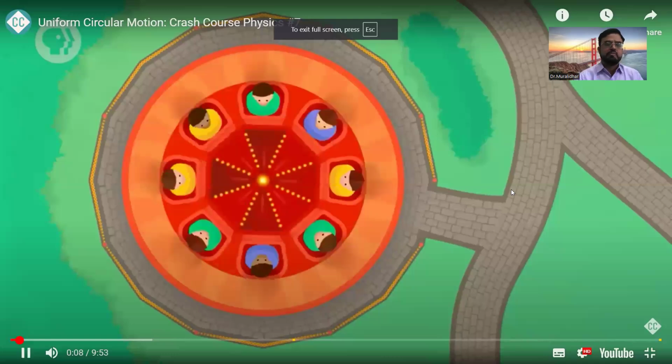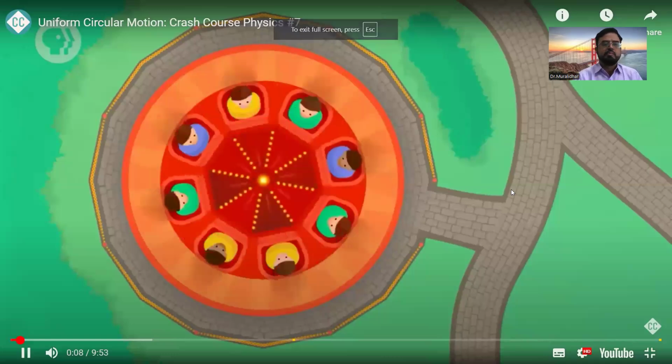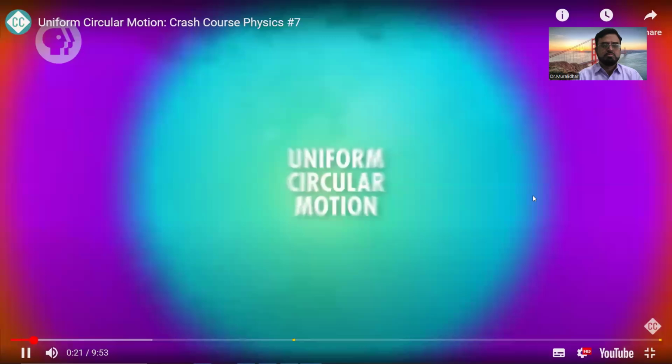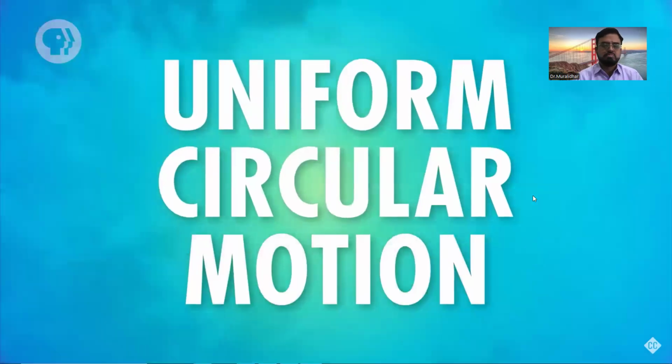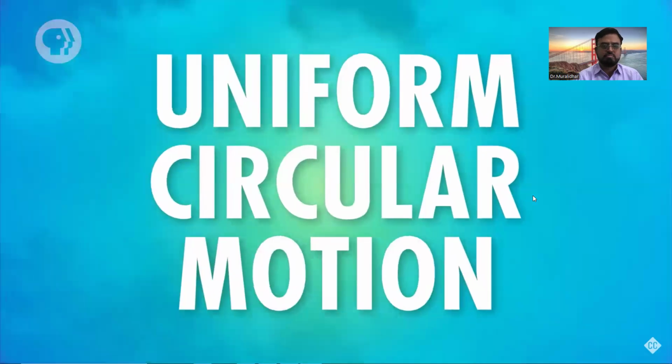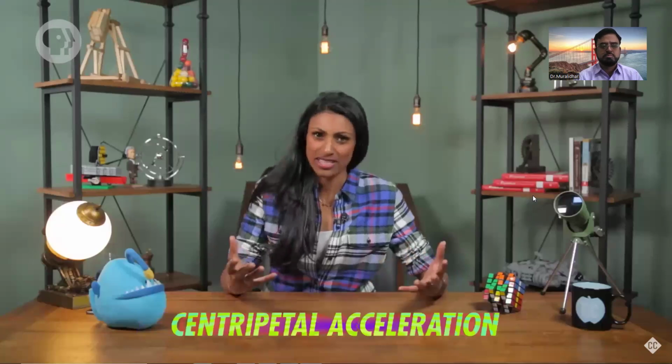And against a wall, and then they spin you around like a wet salad. If you've had that uniquely nauseating experience, then you know that the simple act of spinning in a circle can be intense. It also happens to be one of the most misunderstood concepts in Newtonian physics. It's known as uniform circular motion, and it's what occurs when anything moves along a circular path in a consistent way. Most of the confusion has to do with the fact that things accelerate inward as they move in a circle, a kind of acceleration known as centripetal acceleration.